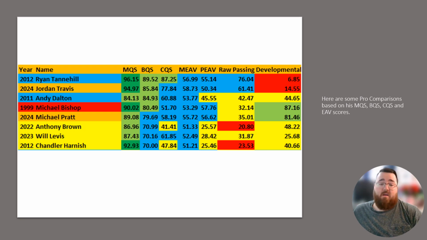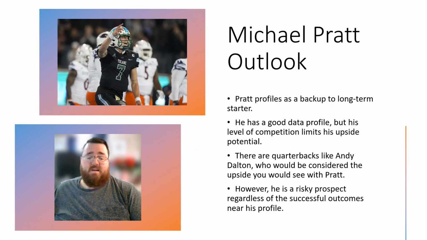Michael Pratt is essentially a quarterback who has about as much potential to be that sort of mid-tier quarterback in this particular draft class compared to other guys in this class. And it wouldn't surprise me if Michael Pratt became a long-term starter on a team because of the production traits that he's put up thus far. Now, he's still a risky prospect because of his level of competition, but there still are some positives for him.